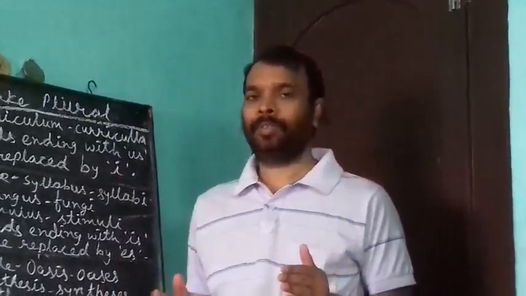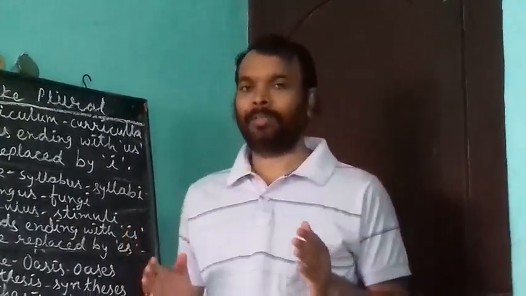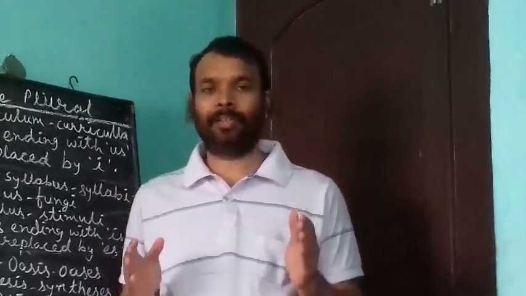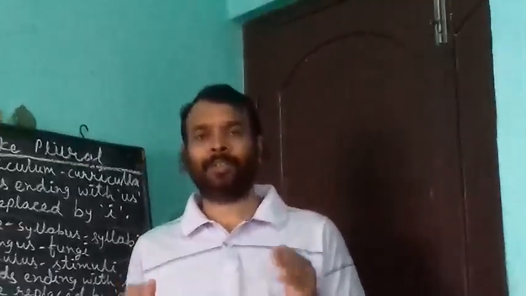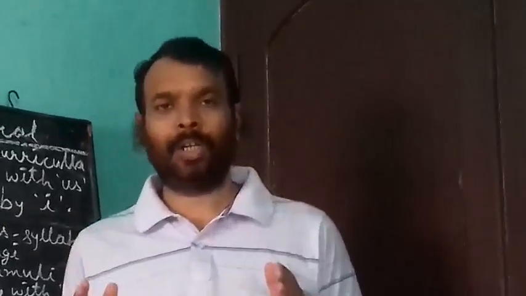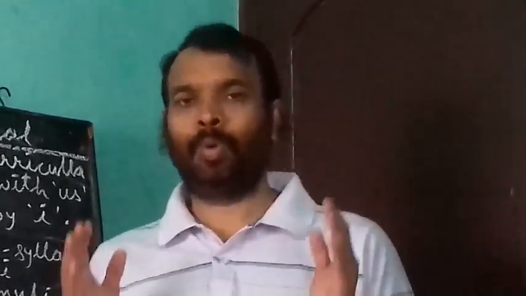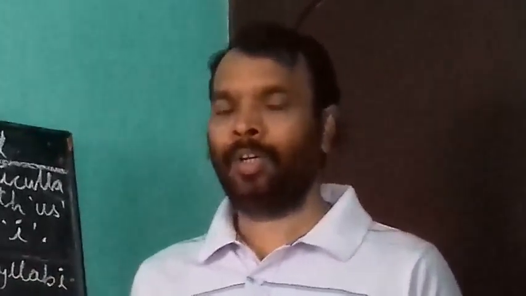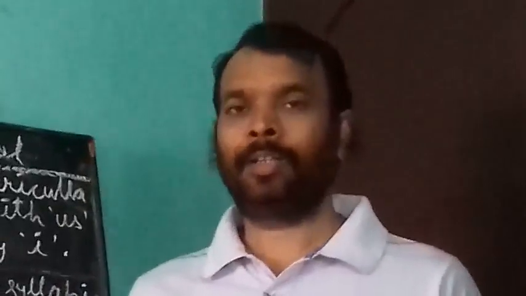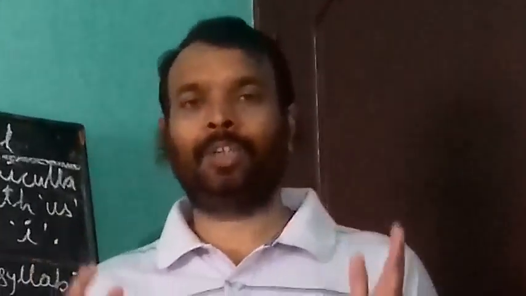In the last video, we studied about number, in which we read there are two types of number, singular and plural. Singular denotes only one and plural denotes more than one. We also studied some rules to change singular into plural. In rule number 1, we generally add s. Rule number 2, words ending with s, sh, ch, h, v, o, x, z, etc.